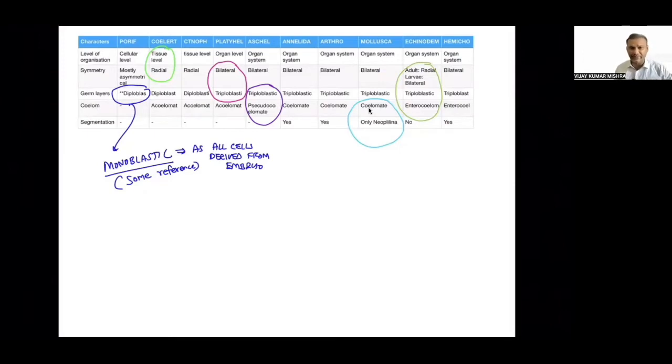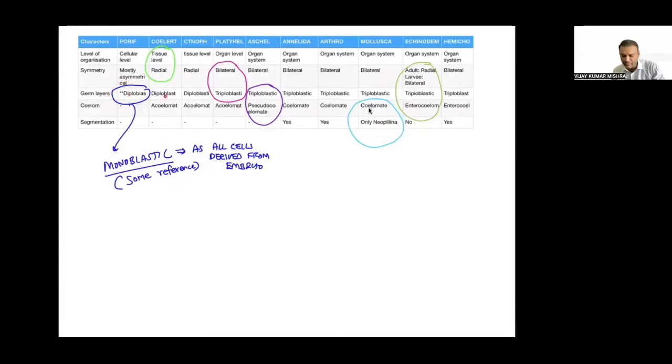But when it comes to germ layers, they have given the example of diploblastic as Coelenterata, not Porifera. So some references say it is monoblastic, with all the cells derived from the embryo. That's why there are double stars.